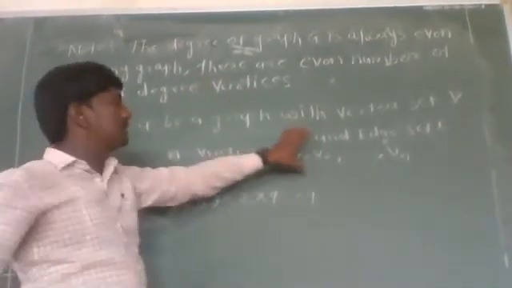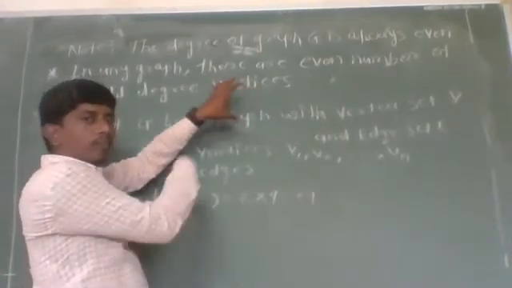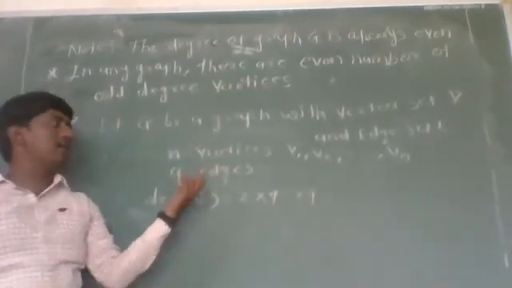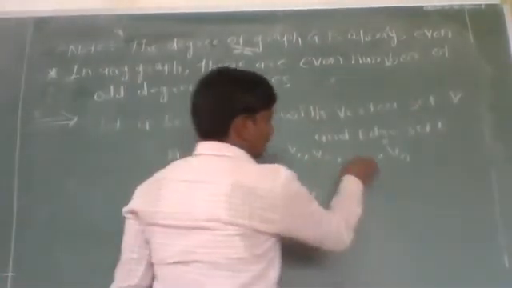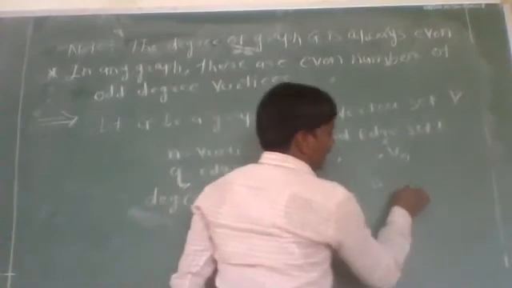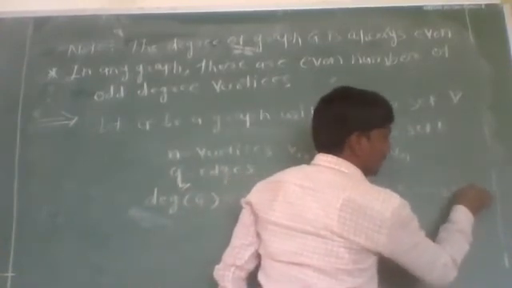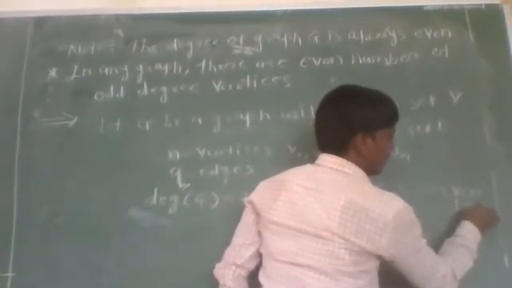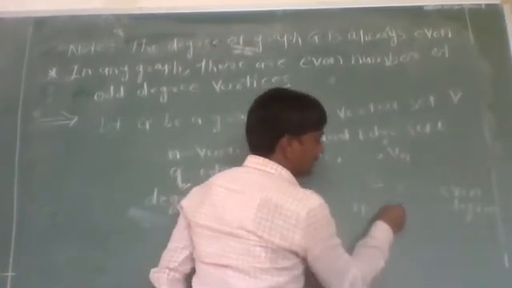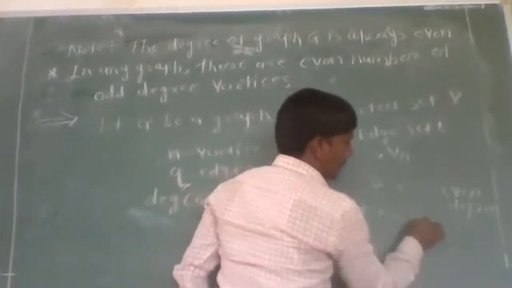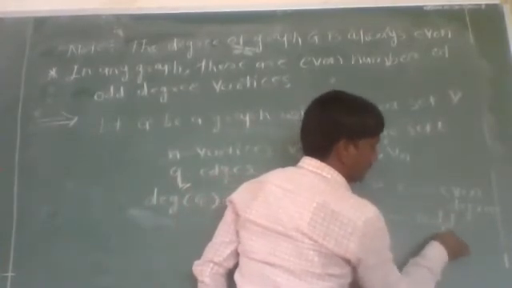Suppose that out of these n vertices, r vertices are of even degree and the remaining n minus r vertices are of odd degree.